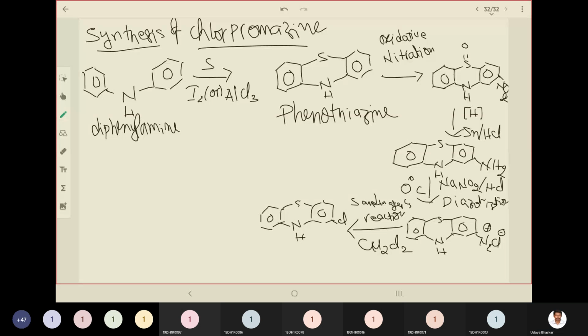Now finally we arrived at 2-chloro-phenothiazine. So to this we need to add the side chain. So what was the side chain? CH2, CH2, CH2N, CH3, CH3, right?